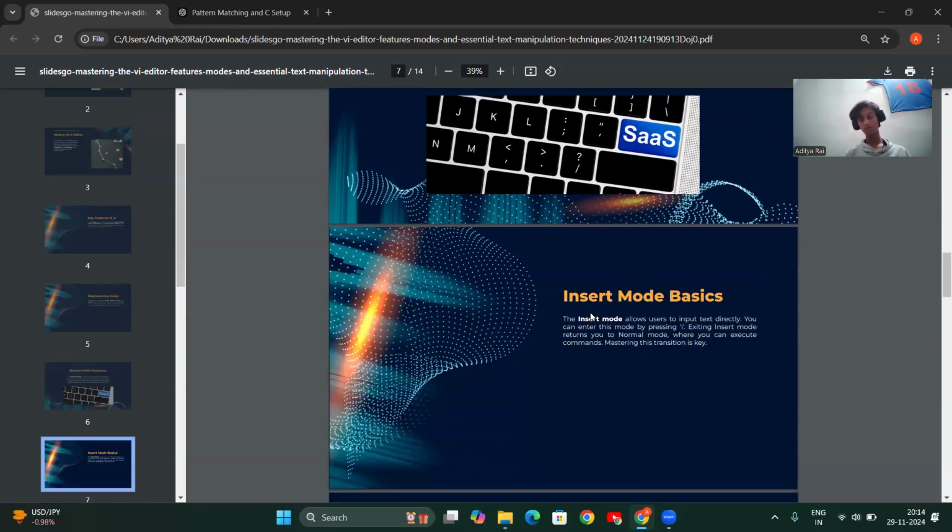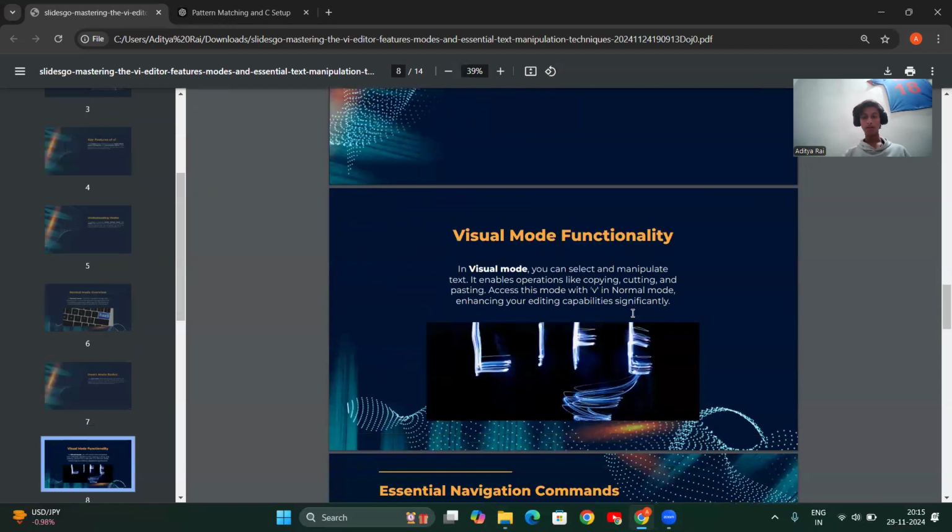Second one is insert mode. To enter insert mode from the default mode, we have to press i. To exit, we have to press the ESC button, which will take us back to the default mode. And third one is visual mode functionality. In visual mode, you can select and manipulate the text. It enables operations such as copying, cutting, and pasting.